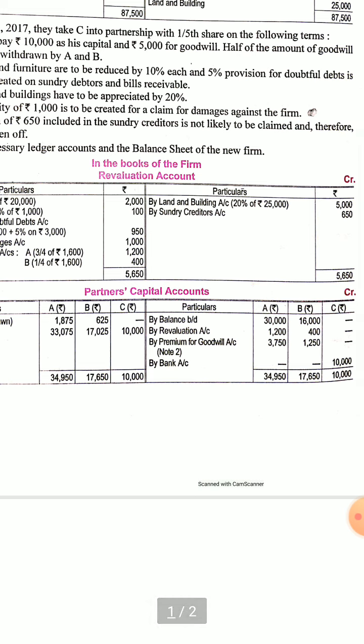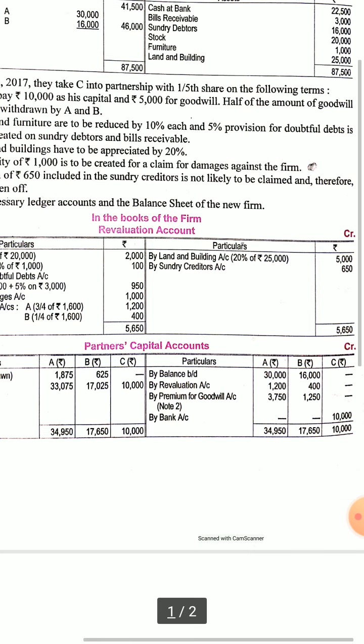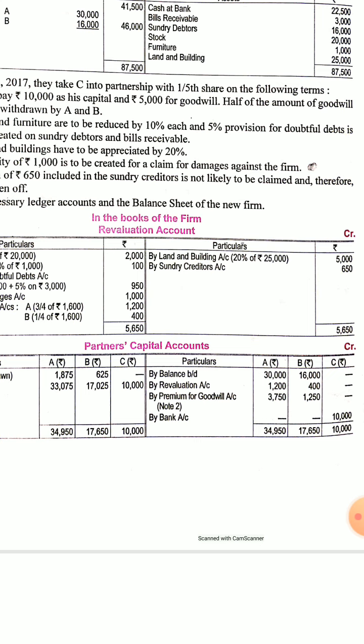Again, land and building has to be appreciated by 20%. Appreciation means increasing the value. So land and building was 25,000. Now 20% of 25,000 will increase. So land and building will be debited as we have to increase the value of land and building, and revaluation account will be credited. Again, by sundry creditors, that means sundry creditors value will decrease. 650 will not be claimed, so sundry creditors will decrease. So we have to debit the sundry creditors and credit the revaluation account. So in this way we will make the revaluation account.